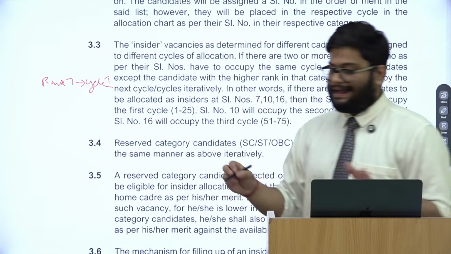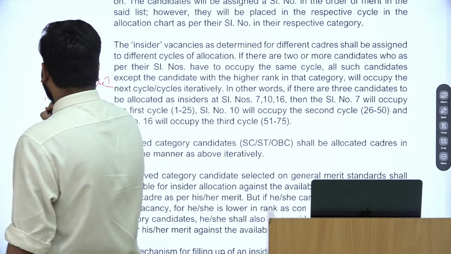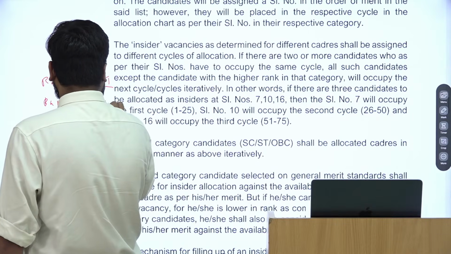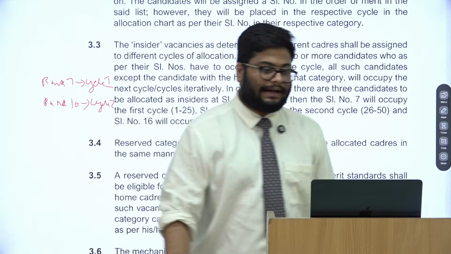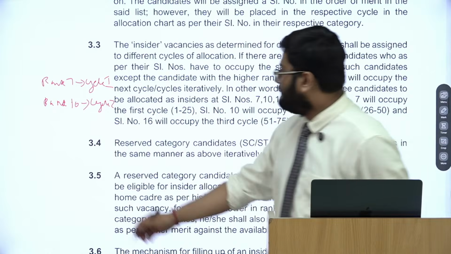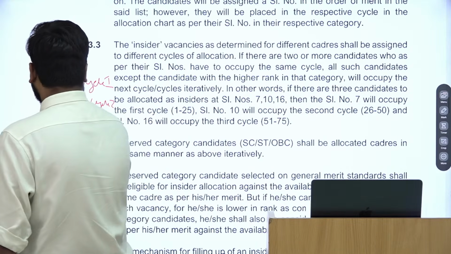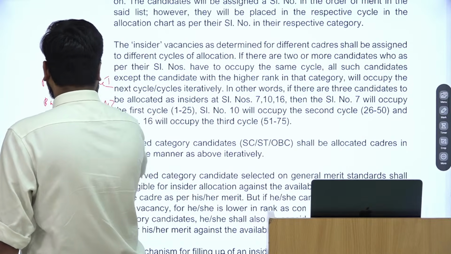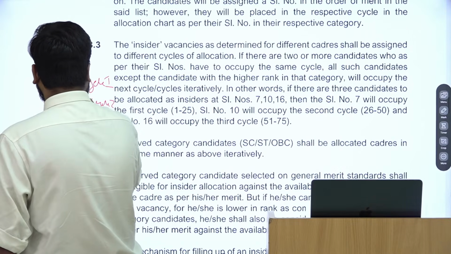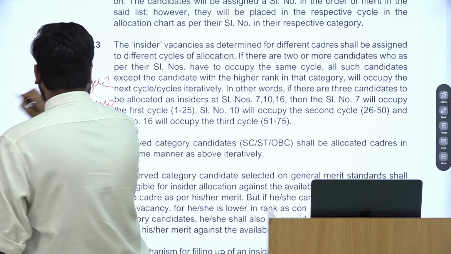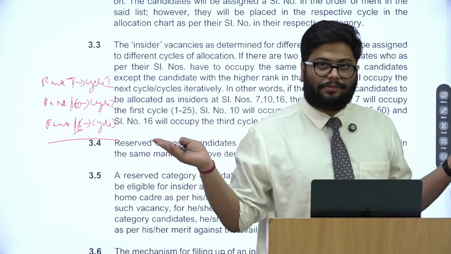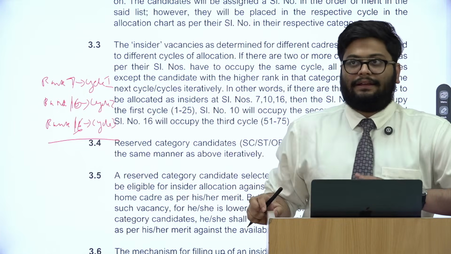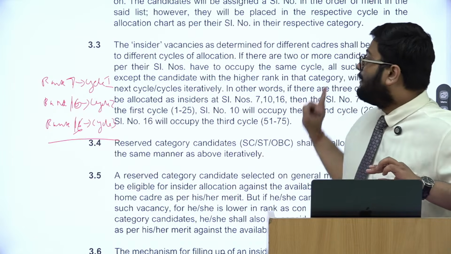If I have rank 10, cycle 2, I'll explain how. If I'm ranked 16, cycle 3. So you will say, sir, 7, 10, 16, but why different cycles? Because I am in top 25 only, and you said that we are divided into cyclical order. If you go by that reasoning, perfectly fine.